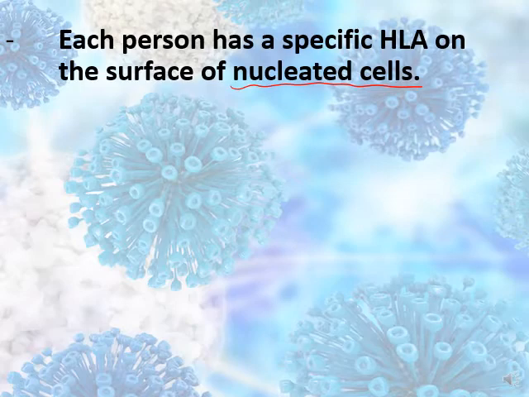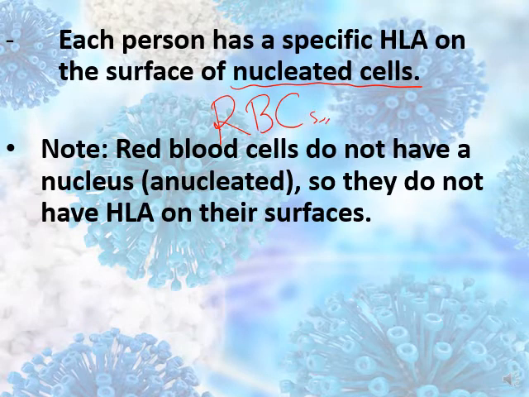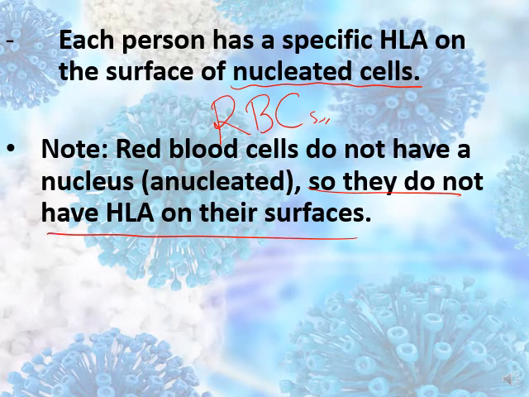What do we call them? They are the red blood cells, the RBCs. They don't have a nucleus, so they don't have HLA. That's why we can donate blood for any person.